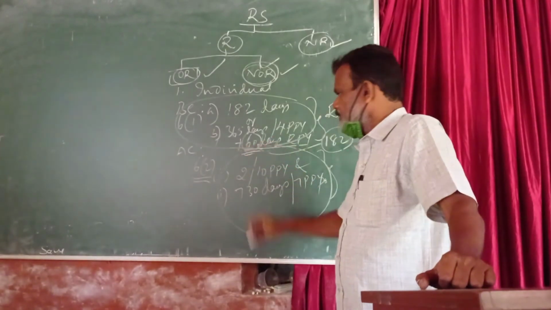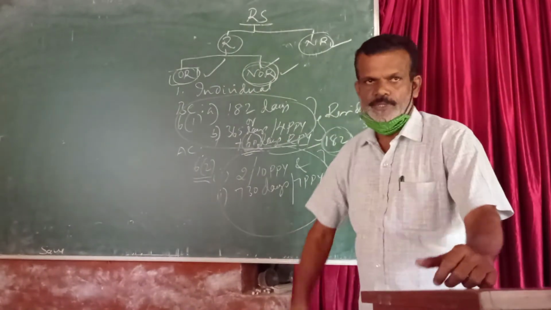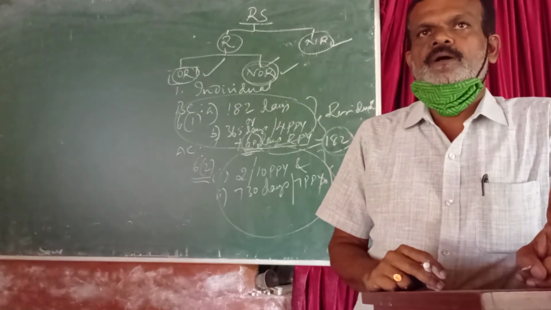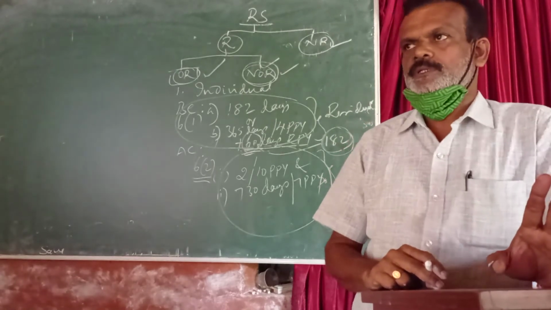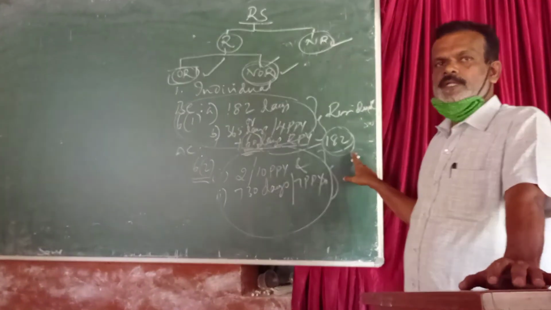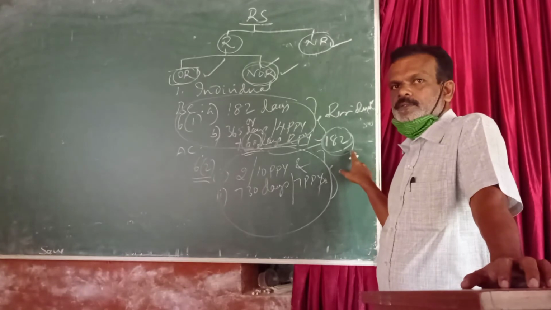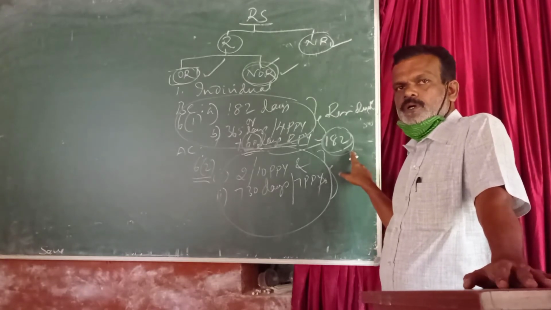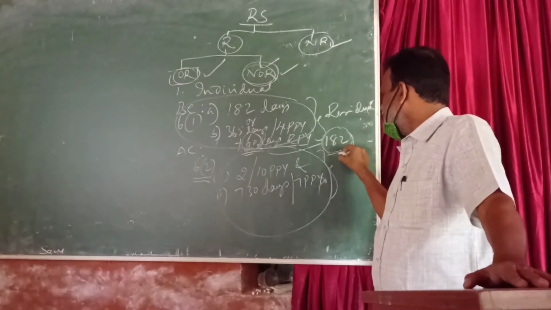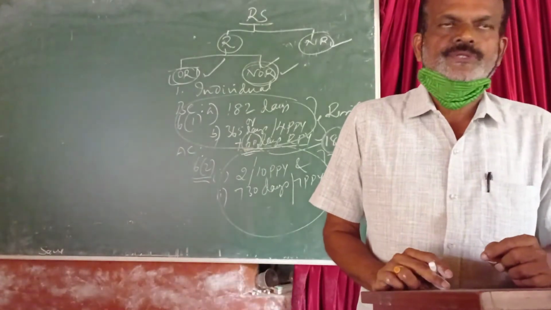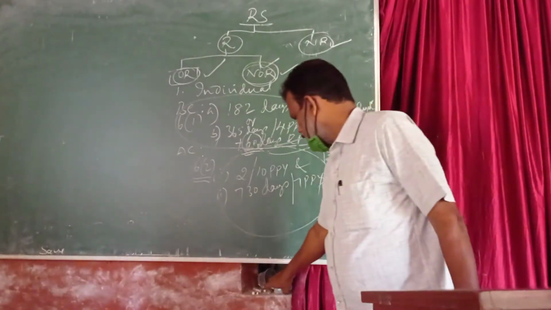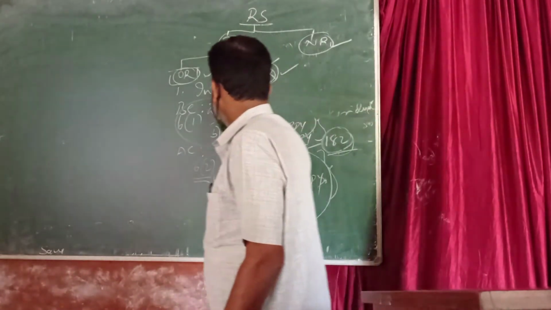Instead of 60 days, we have to consider 182 days in two cases. If the assessee or an individual leaves India for employment purpose, then we consider 182 days. And if a foreign national of Indian origin came to India either for business purpose, or to meet his relatives, or for a pleasure trip, then also we have to consider 182 days instead of 60 days. So these are the provisions for determining the residential status of an individual.